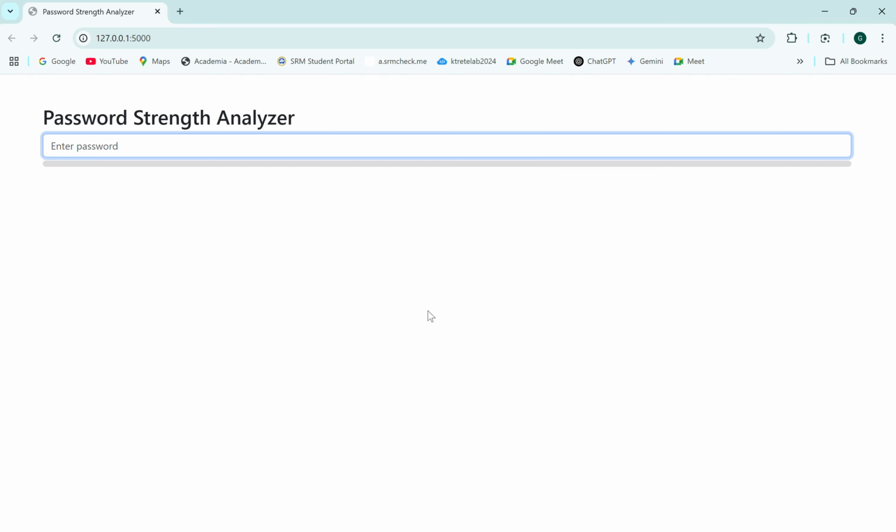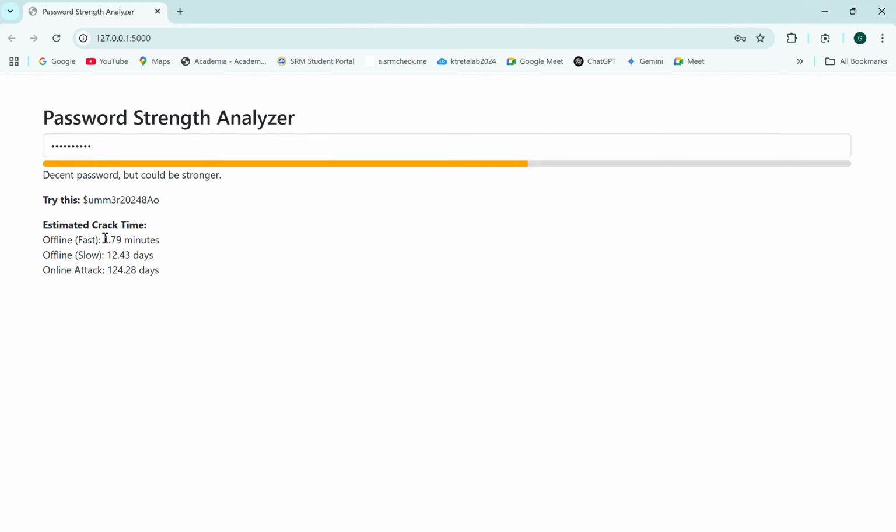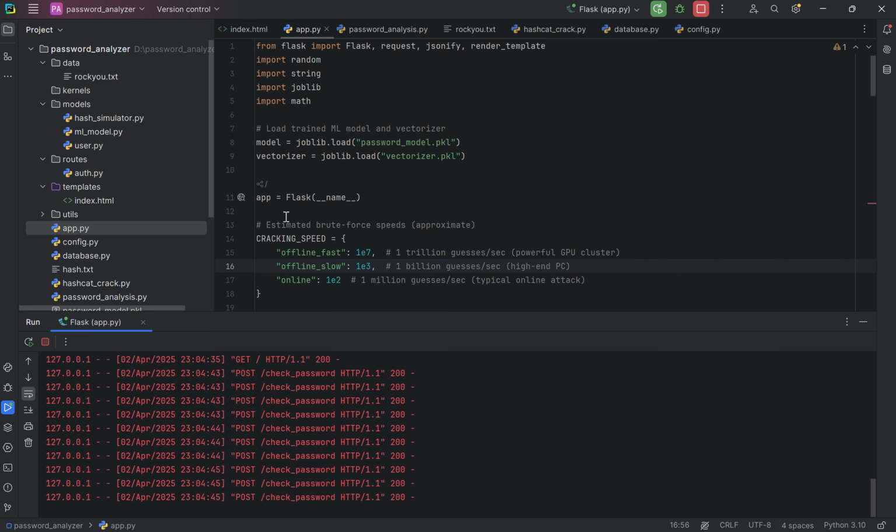So if I write my password summer2024 all in small letters, we can see that it shows us the attacks or the crack time by which this password can be cracked. When we are talking about offline fast attack, it means we are talking about 1 trillion guesses per second, which is a powerful GPU cluster. It is not very easily available and it takes lots of resources.